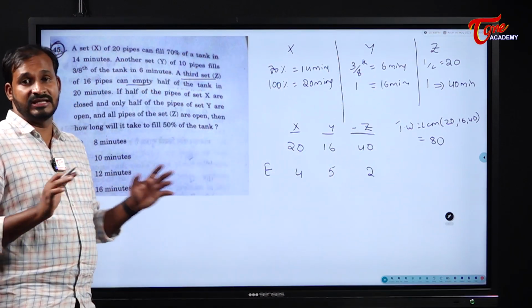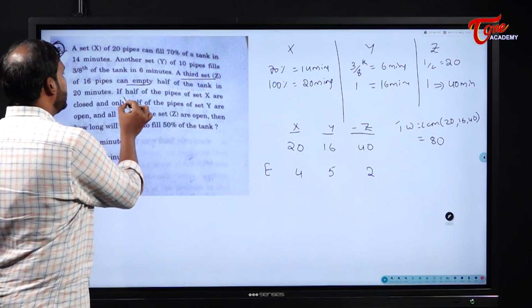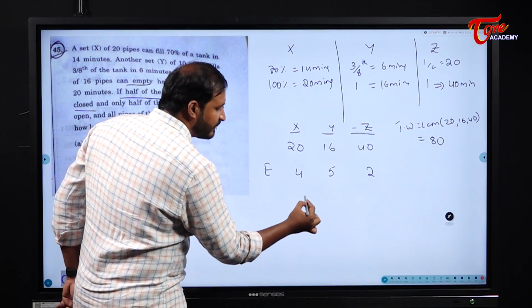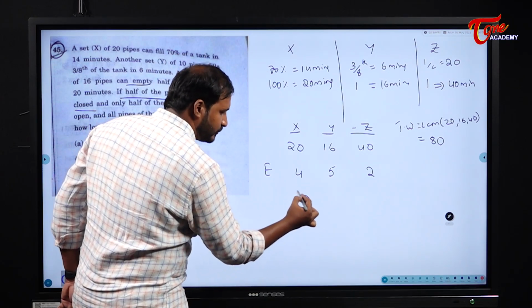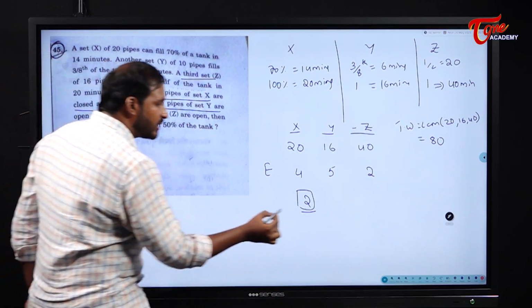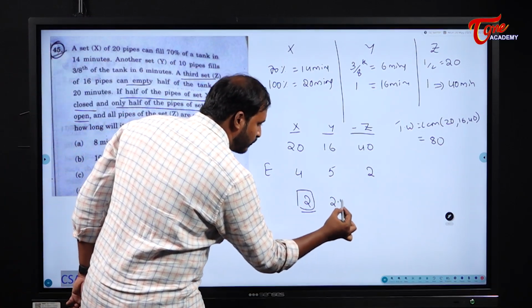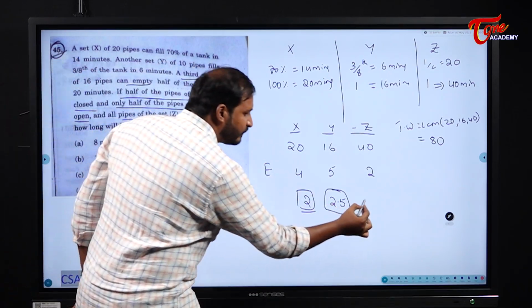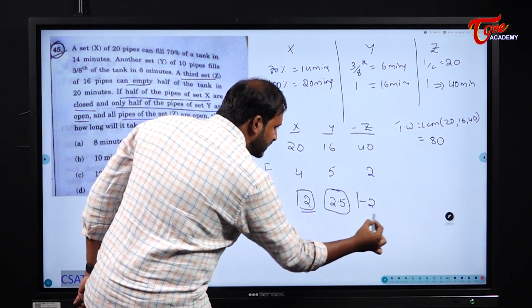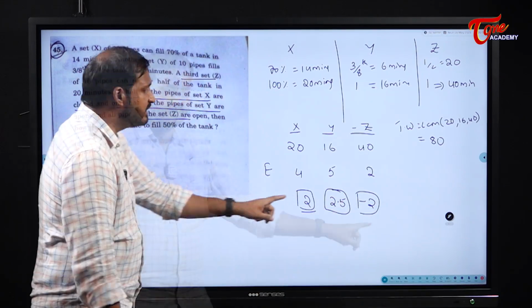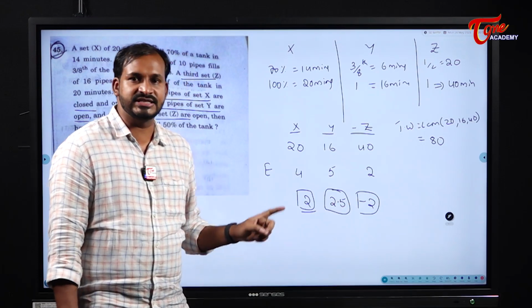But with this, the case is not over. Please read here. If half of the pipes of X are closed, that means X will operate with half efficiency only. Half of X is how much? 2. And only half of the pipes of Y are open. That means Y also operates with half efficiency, that is 2.5. And all the pipes of Z will operate with full efficiency, that is minus 2. Why? Because these two are filling and this is emptying. Okay.